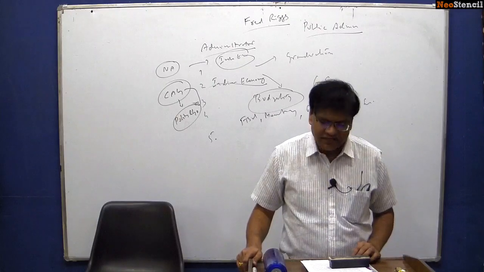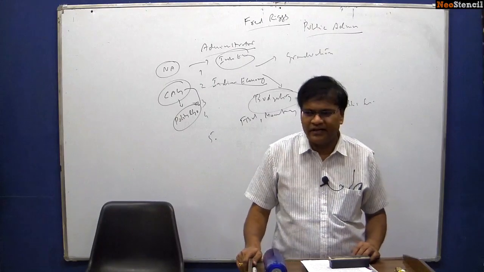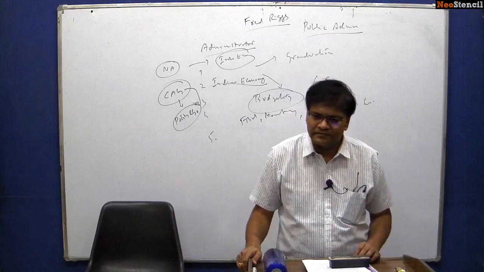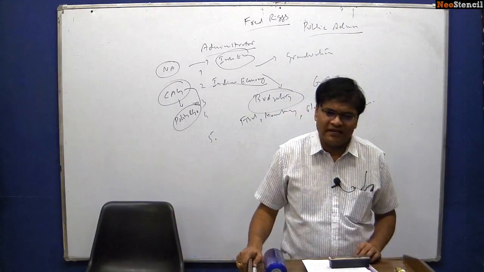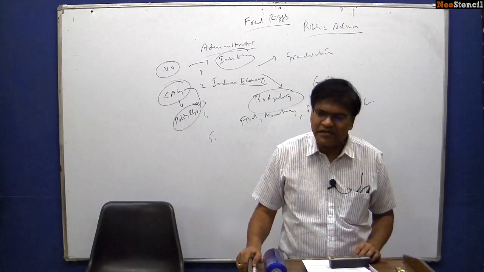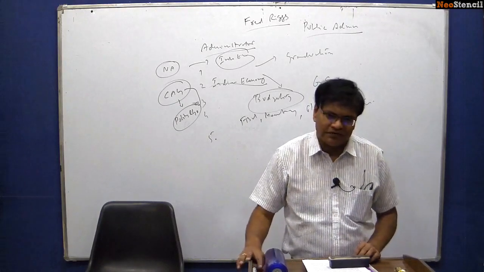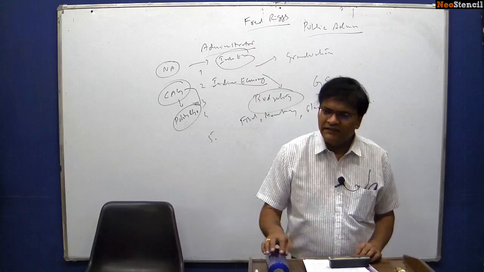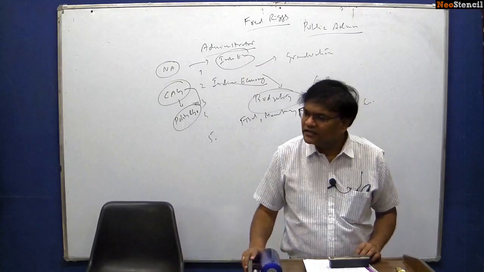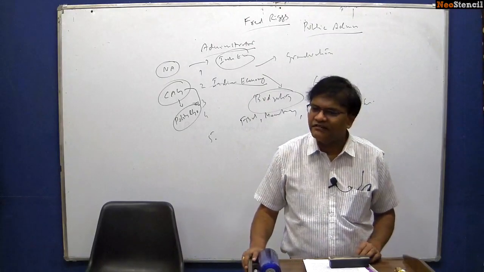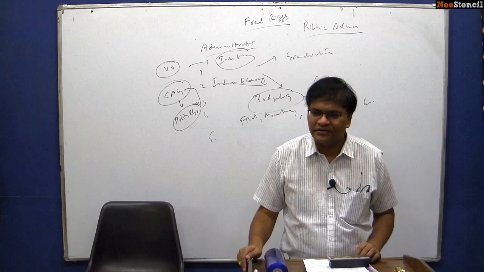Next, citizen administration interface. Again, this topic is there in our polity governance paper. What kind of interface is there between citizen and administration? Corruption and administration. I don't have to talk much about this. If ethics is the positive side of administration, the negative side of administration is corruption.